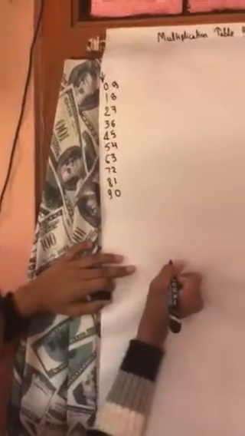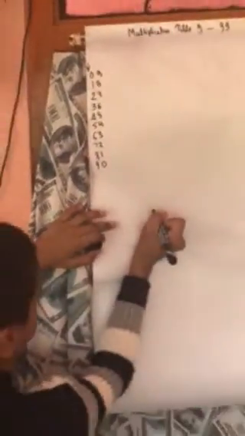Now let's do the multiplication table of 52. It is 2 digit.